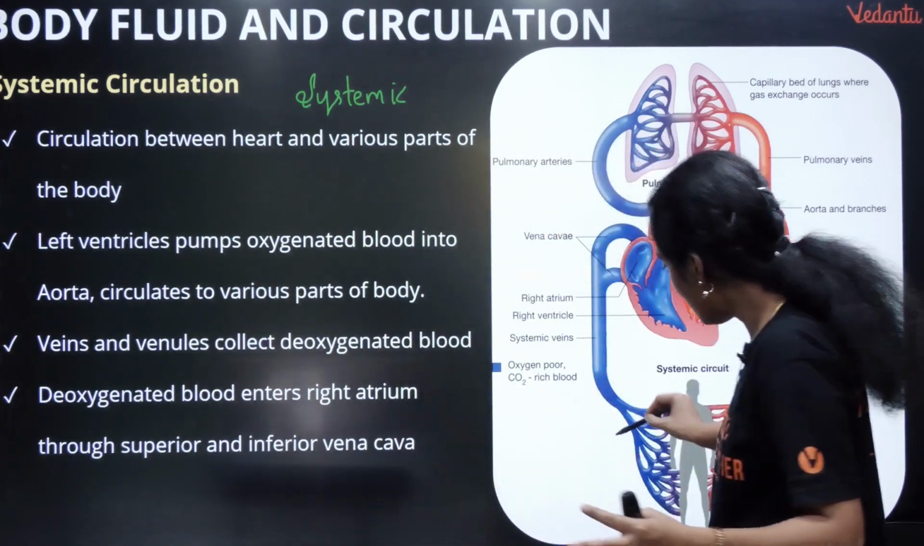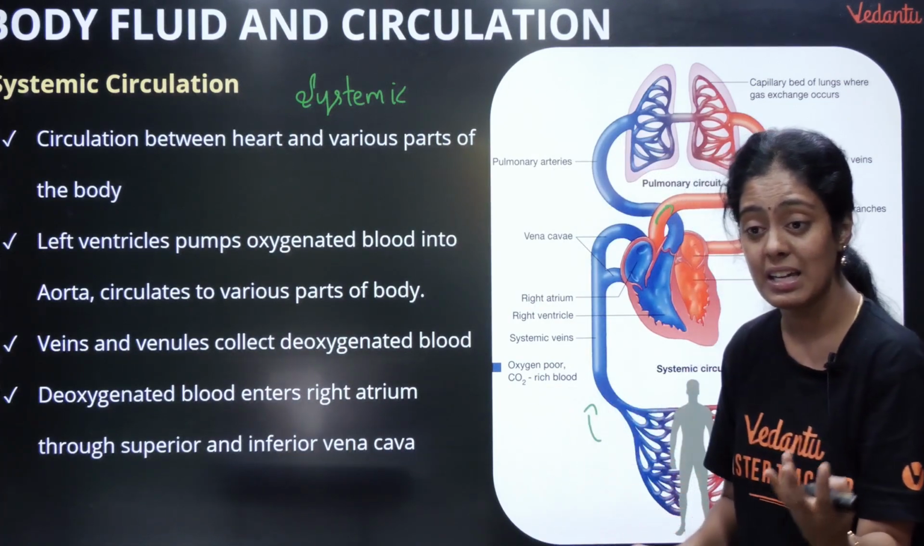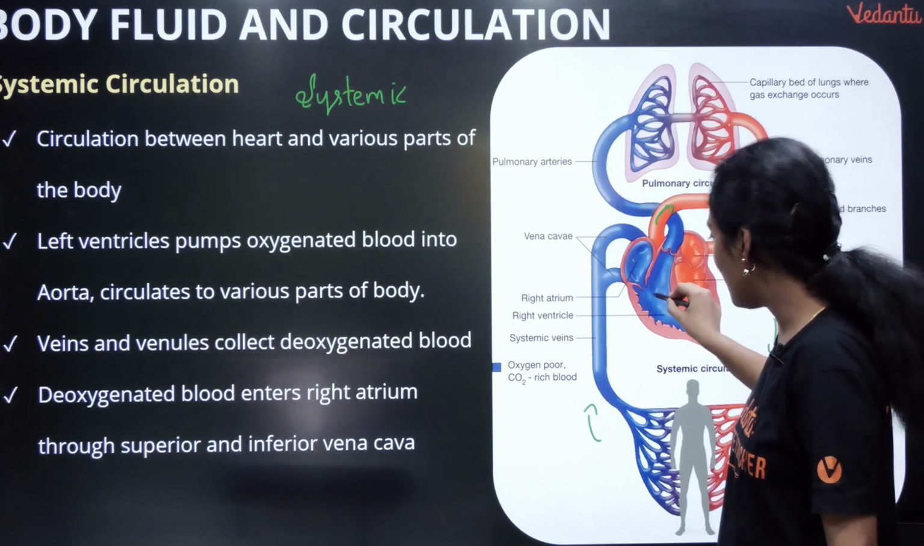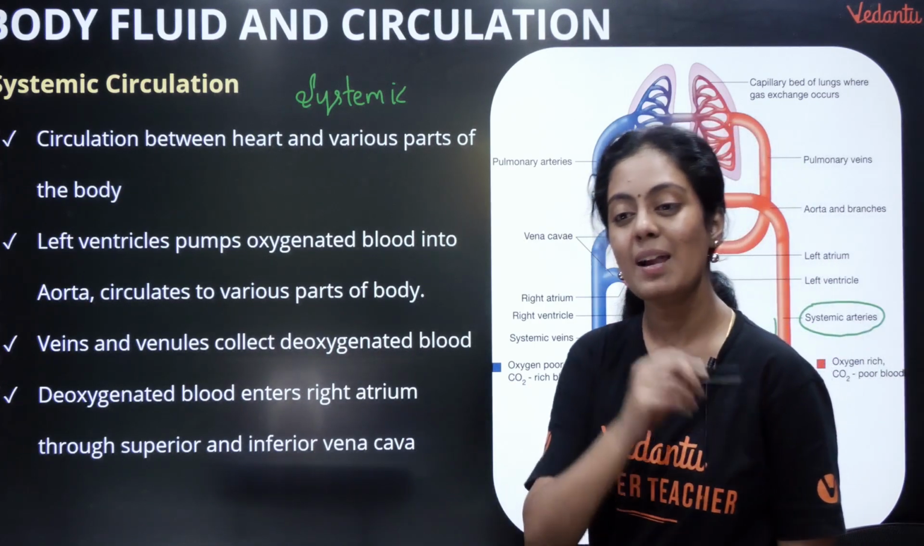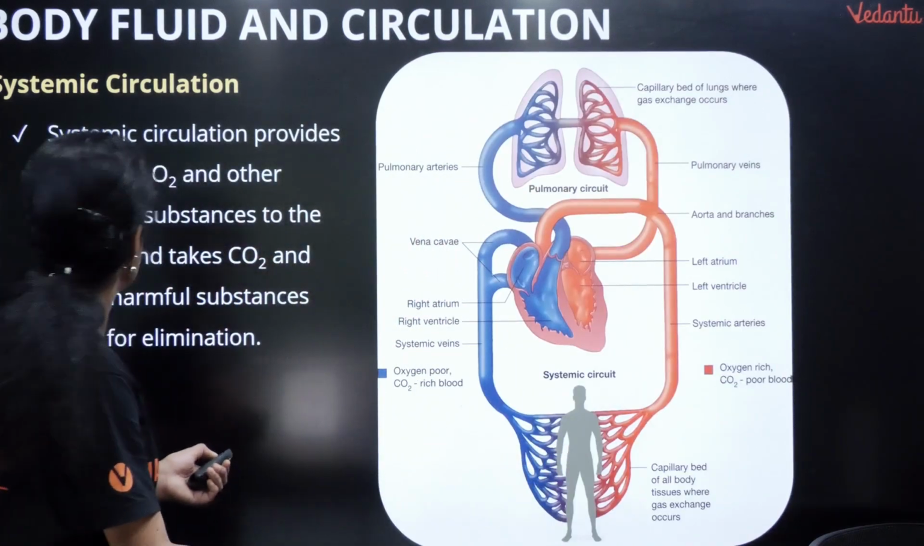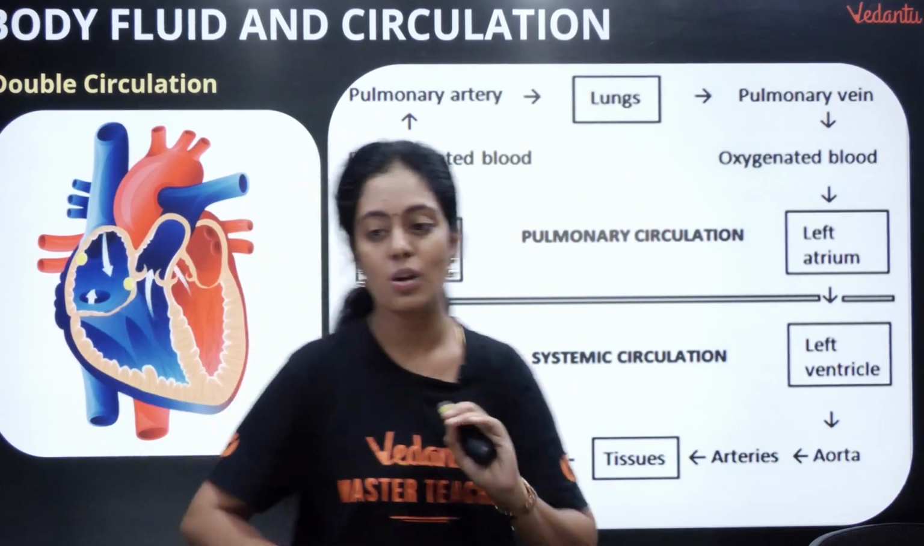Okay, now that deoxygenated blood is carried by your vena cavas, superior and inferior vena cava, they are pumped into the right atrium and then your right ventricle. Okay, இதுதான் நம்ம systemic circulation னு சொல்றோம். இந்த flow chart இருக்குல, where is that flow chart? If you remember this flow chart, you are done.